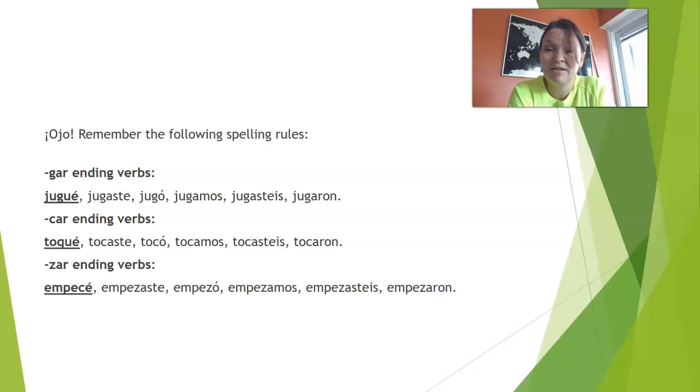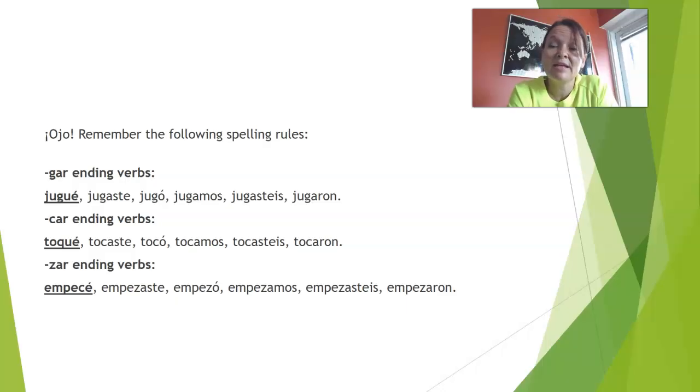For example, -car ending verbs, tocar, toqué. So in the first person, you have to write Q-U-E, toqué. Because if you keep the C, it would be pronounced "toce", and it's not. It's tocar. We need to have this same sound there. So that's why we do this kind of change in spelling.